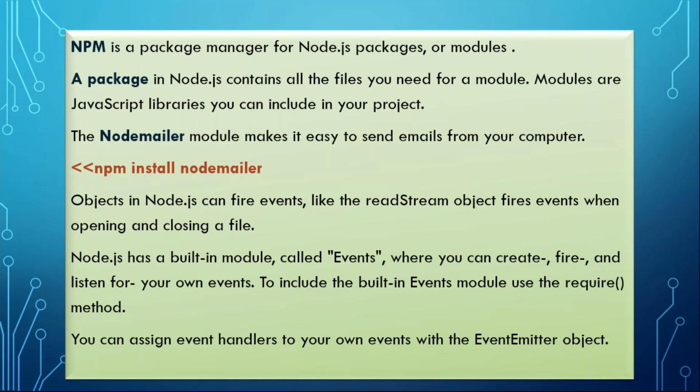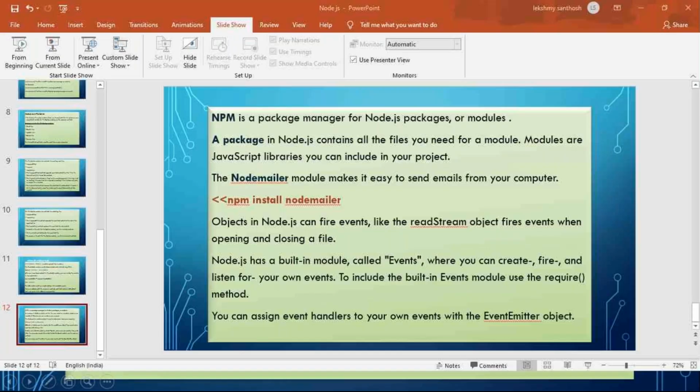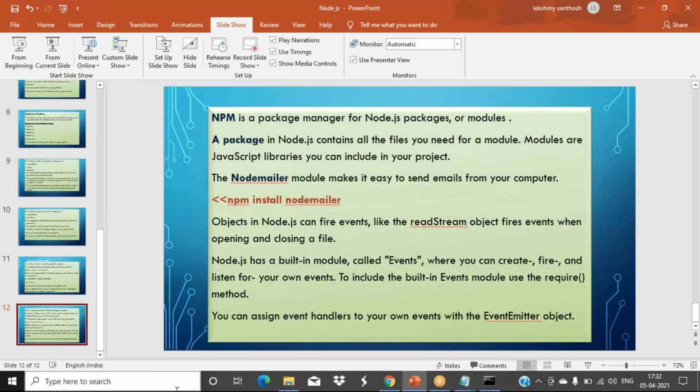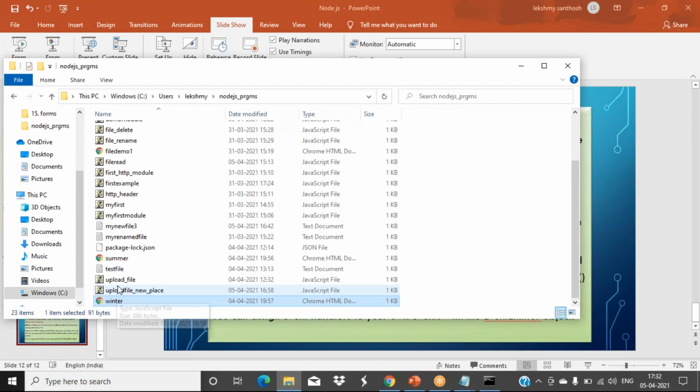Okay. In Node.js, we have one more module, that is Nodemailer. With it, we can send emails from your computer through your Node.js programs. When your program is executing, at that time the mail is sent automatically. That is Nodemailer. To install it: npm install nodemailer. We have to give that module name there. I'll show you one program. It is not used much because of security reasons, so it is not preferable. Just one program I'll show you. You try it in your system.